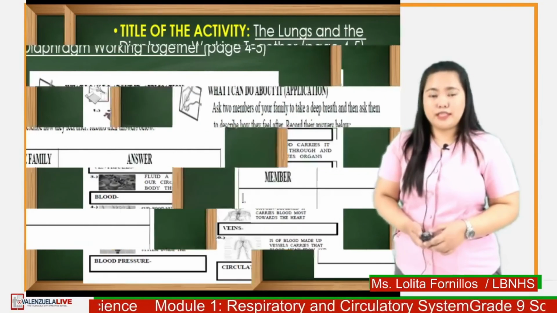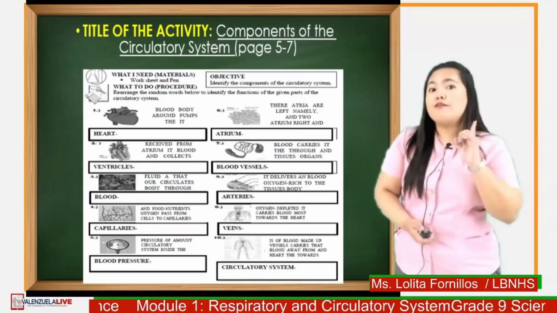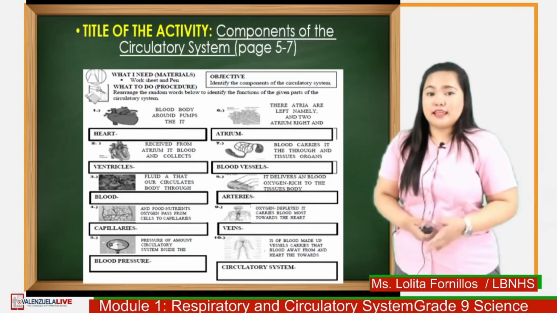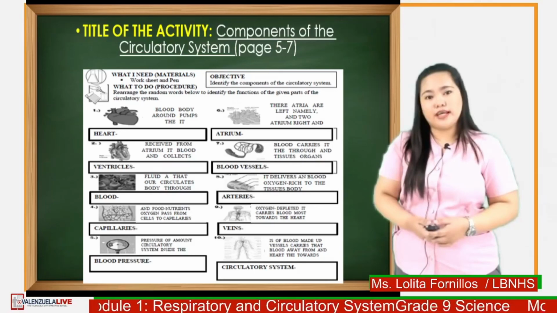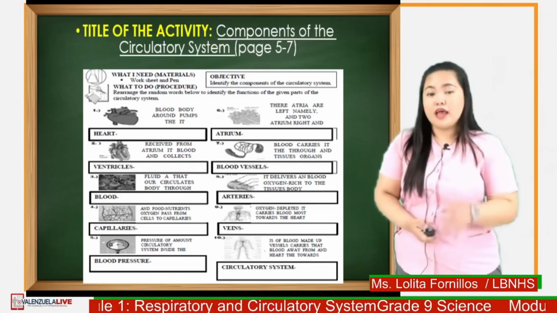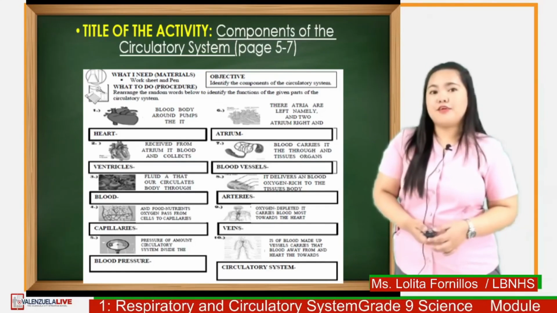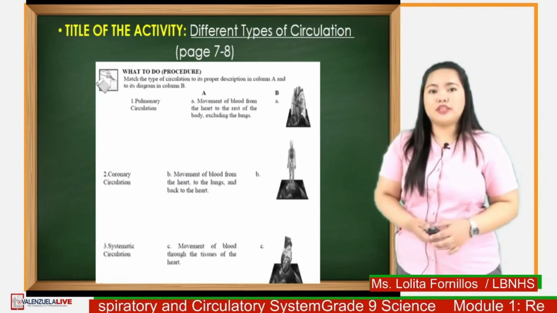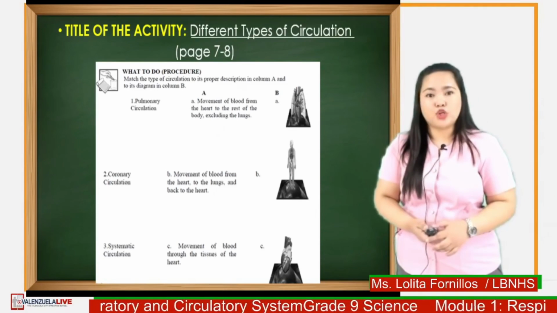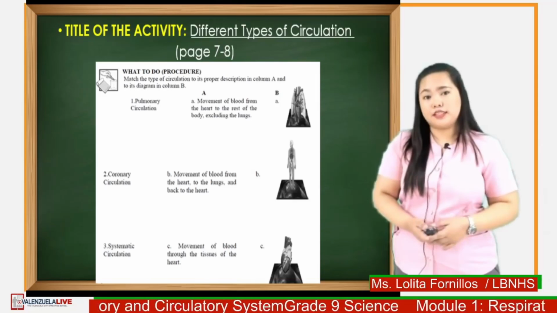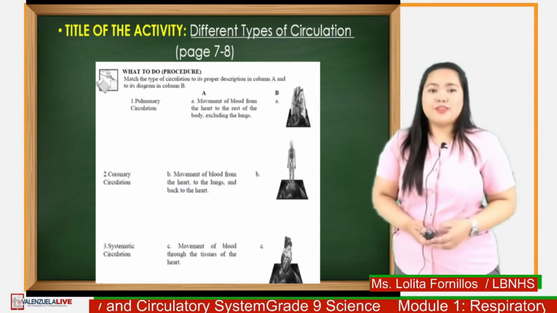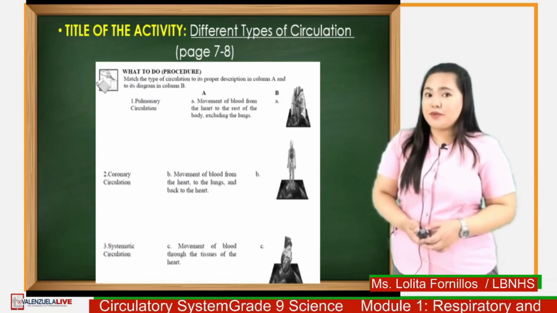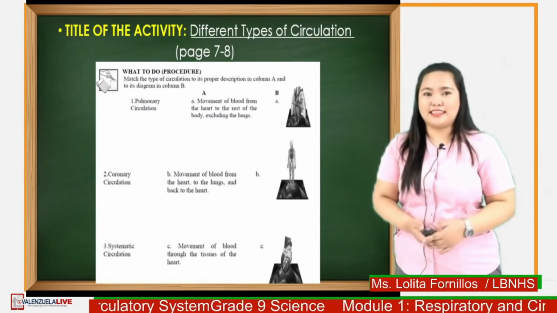Activity 3, components of the circulatory system. For this activity, you just need to arrange the jumbled words to create a sentence that will describe the given components of the circulatory system. And for the last one, activity 4, different types of circulation. What you're going to do is to match the type of circulation to its description and to the image that matches the description. Do not forget to answer the guide questions in each activity. You may rewatch this video for your reference.